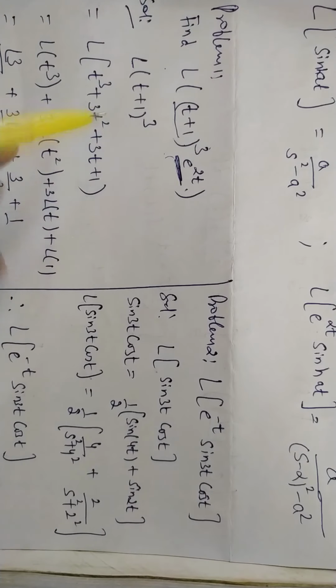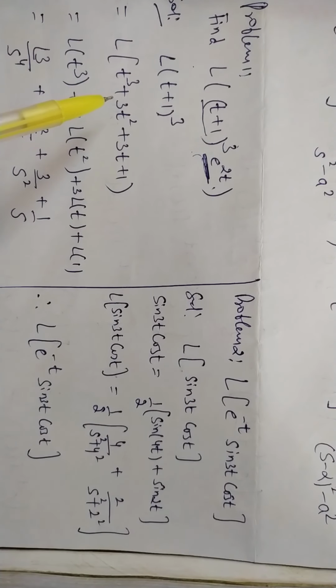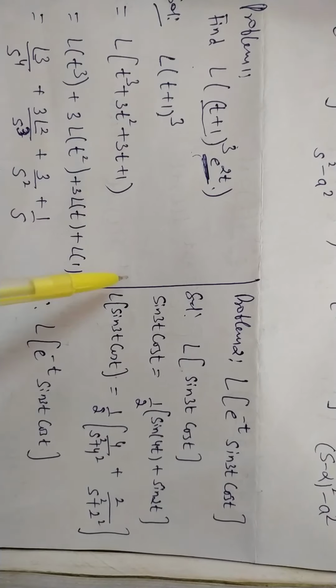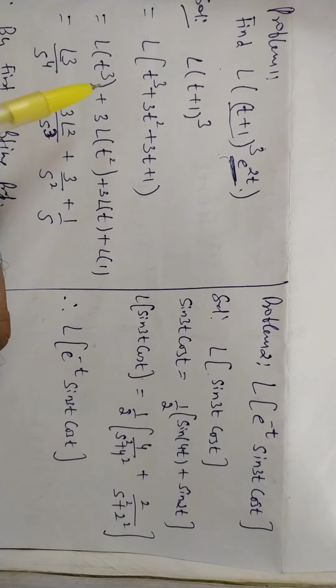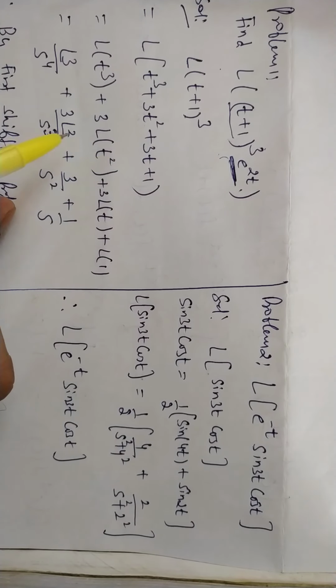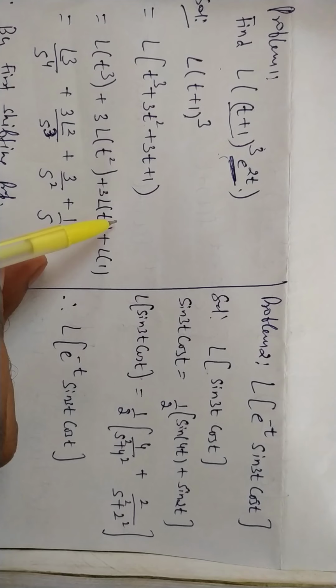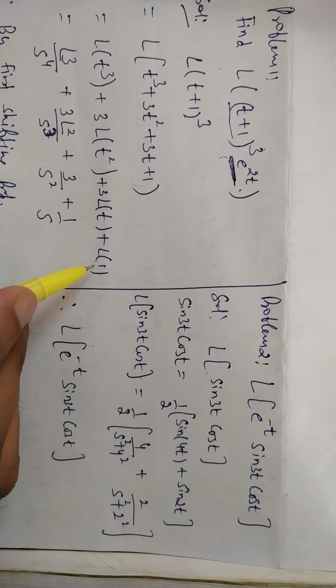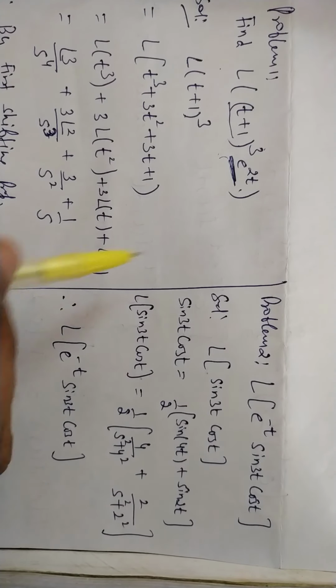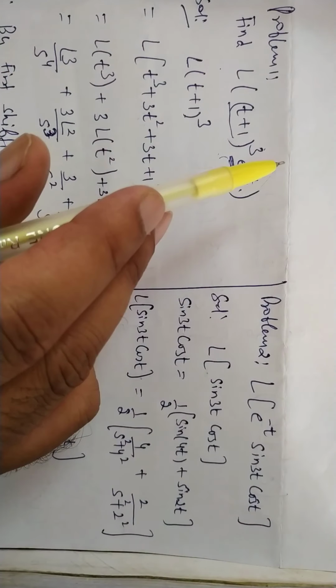On expanding this, now we will use the linear property of the Laplace transformation, separate all the terms, and we know the formulas. It is an integer, so Laplace of t cube will be 3 factorial upon s to the 4, Laplace of t square will be 2 factorial upon s cube, Laplace of t will be 1 over s square, and Laplace of 1 is 1 upon s.